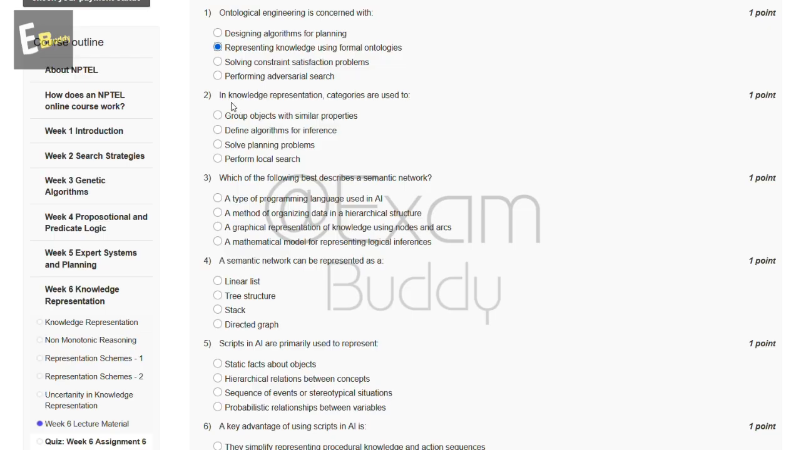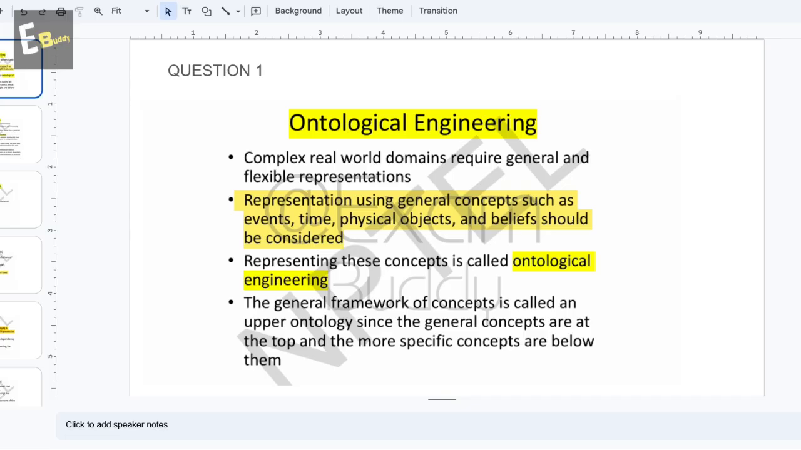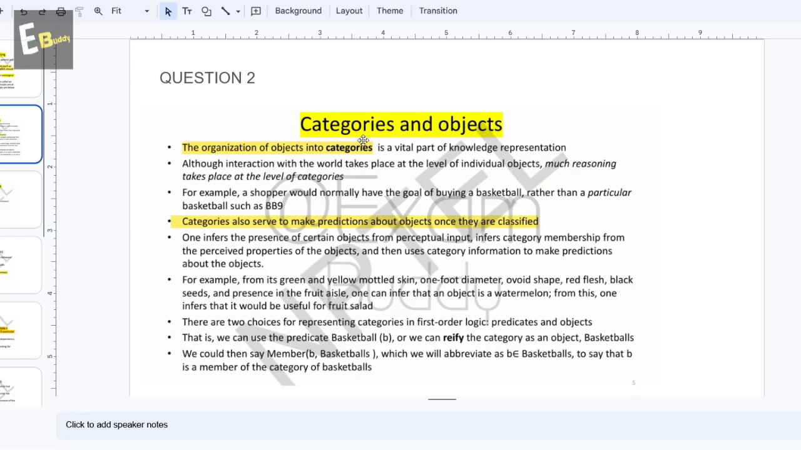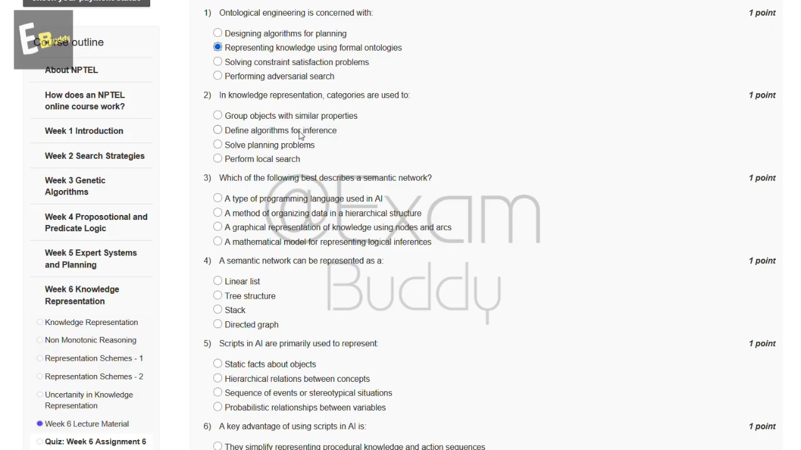Now the second question is: in knowledge representation, categories are used to. So these are the options, and let's check the answer of our second question. So question second, categories and objects, the organization of objects into categories. Categories also serve to make predictions about objects once they are classified. So the answer of our second question is A, group objects with similar properties.